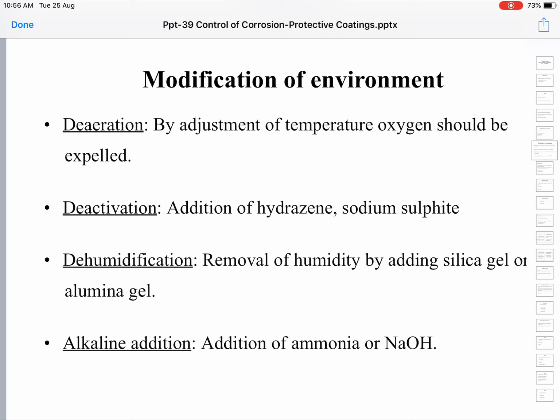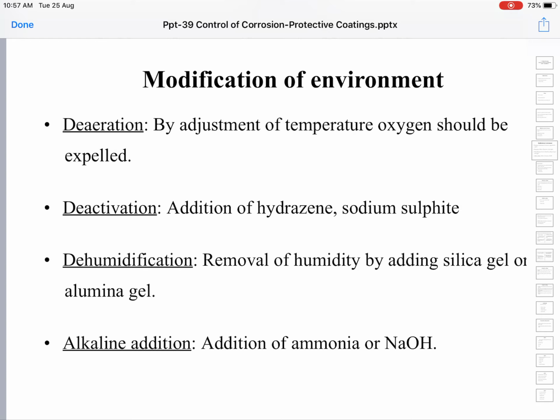Next, deactivation. Certain chemicals like hydrazine and sodium sulfite will deactivate the metal. When the metal is deactivated, its reactivity is obviously reduced, and when this reactivity is reduced, it will not react much, will not turn into metallic products, and will not undergo corrosion. Next is the process of dehumidification.